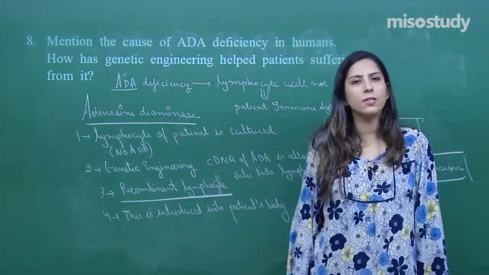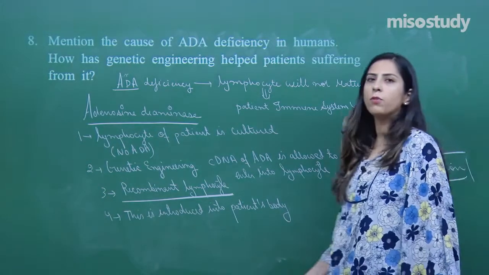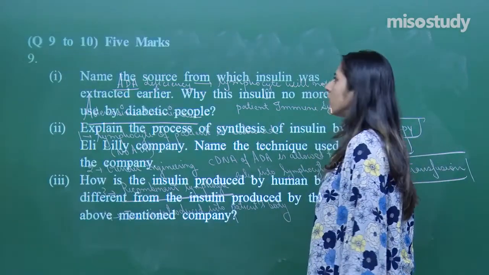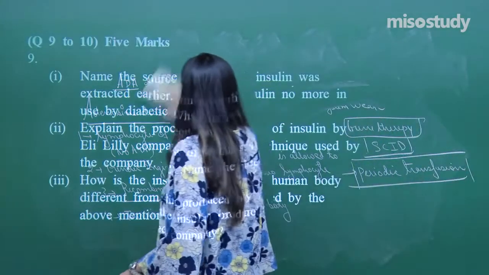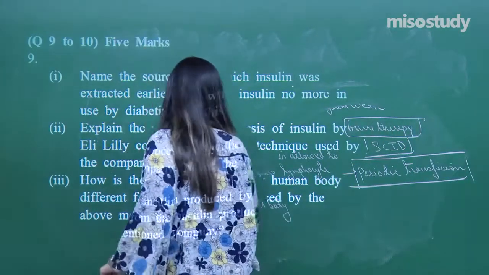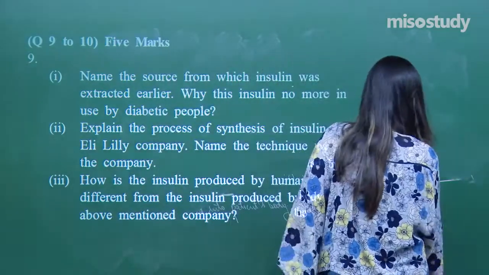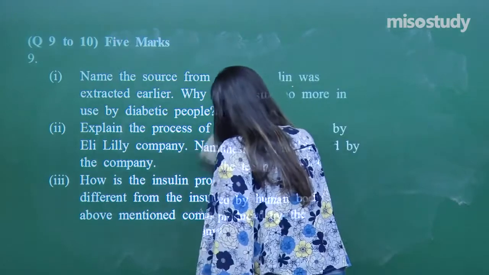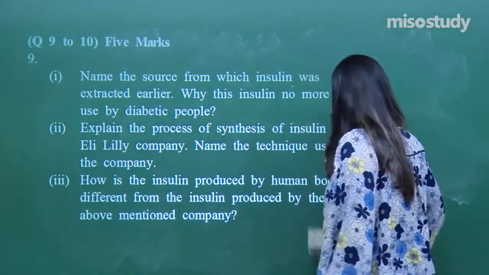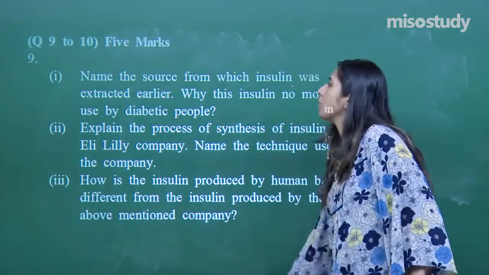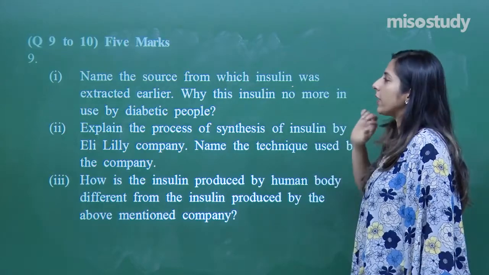First of all, note this down, then we will proceed further. So students, hope you have noted this down. Now let's move on to the next question. This question is from a separate category, that of 5 marks. This 5-mark question again is of 3 further types.